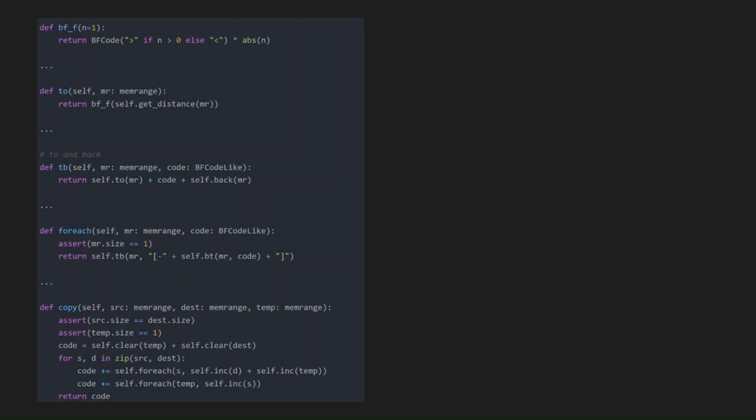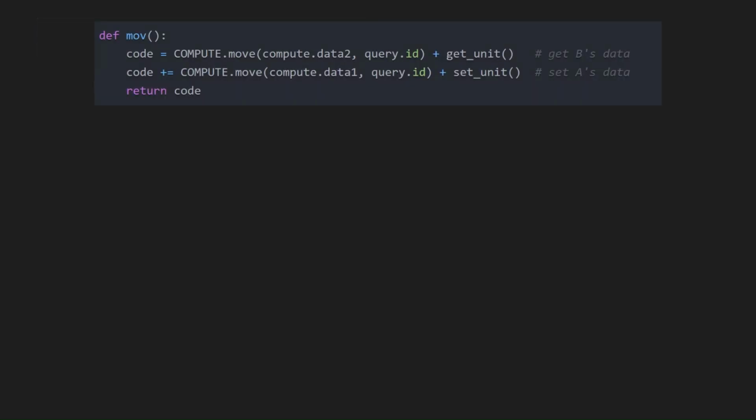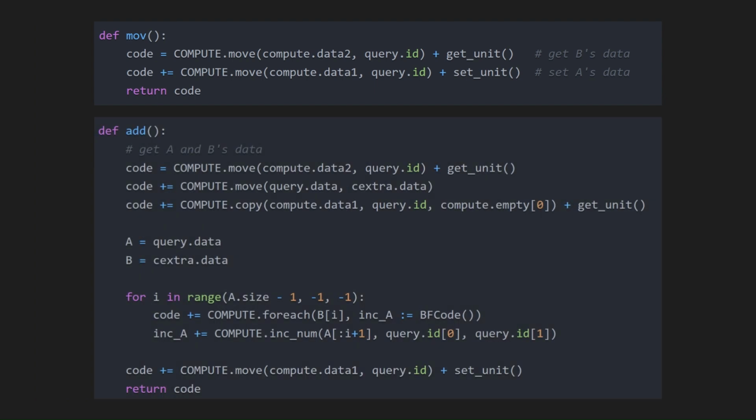With all the abstractions set up from before and having figured out memory access, creating the CPU implementation was mostly straightforward. Here's what the move instruction CPU code used to look like. And here's a picture of the old add instruction CPU code. Just to be clear, the Python code for the move and add instructions that I just showed is only being used to build up the code for the Brainfuck CPU.